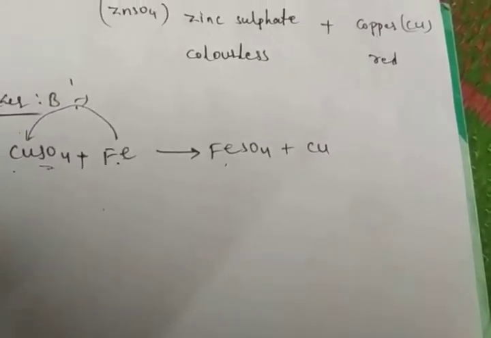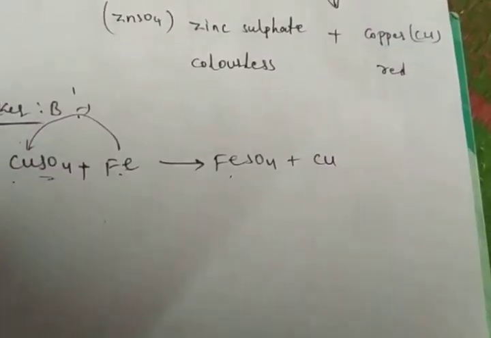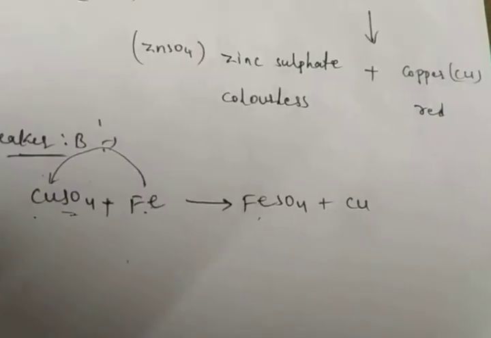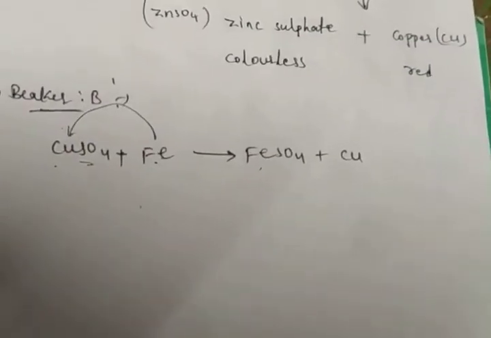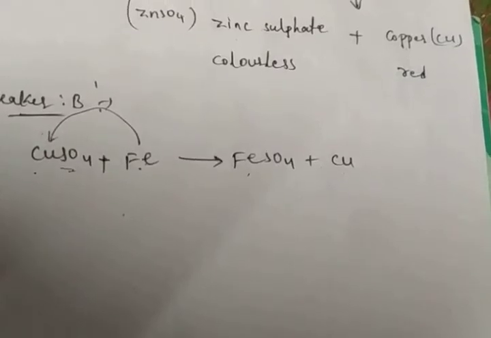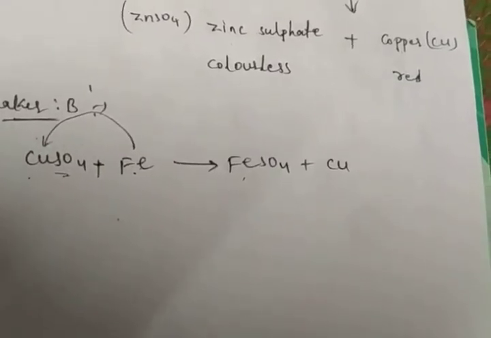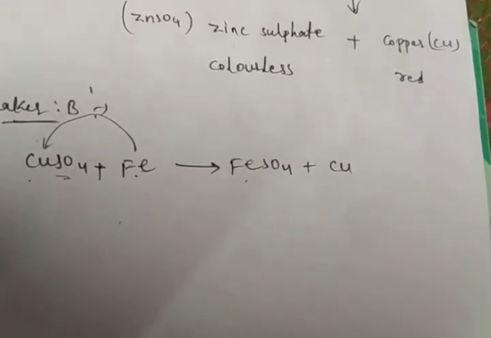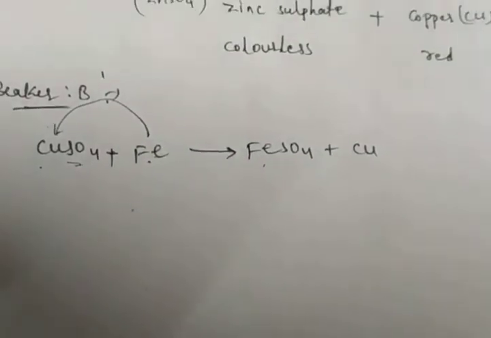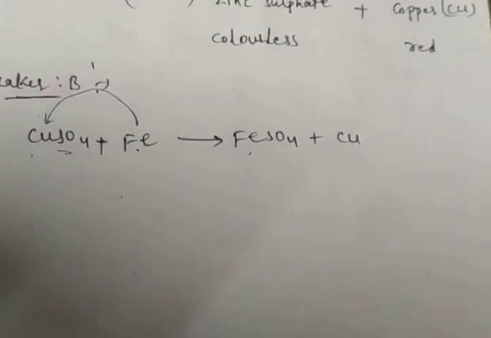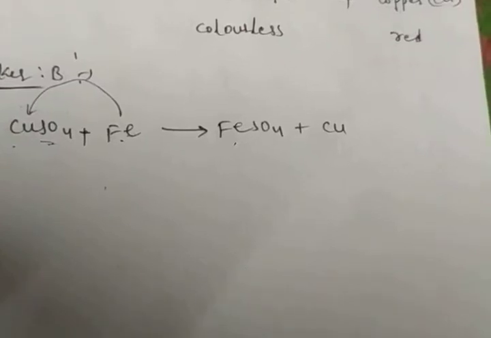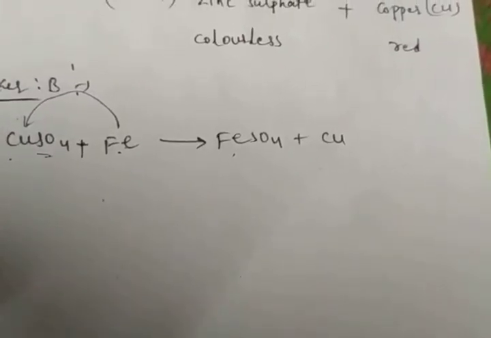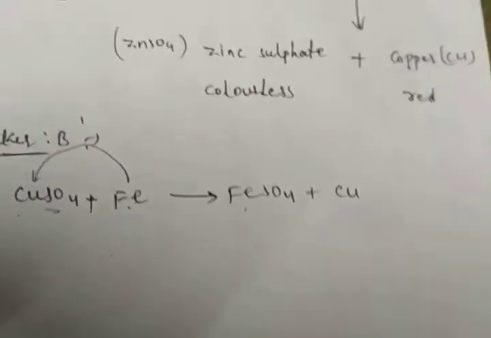What about the E beaker? In the last beaker, which substance are we taking? In the last beaker, we are taking zinc sulfate and an iron nail. So, what happened in the last beaker? In beaker E also, iron does not displace the zinc, because zinc is a more reactive metal than iron.